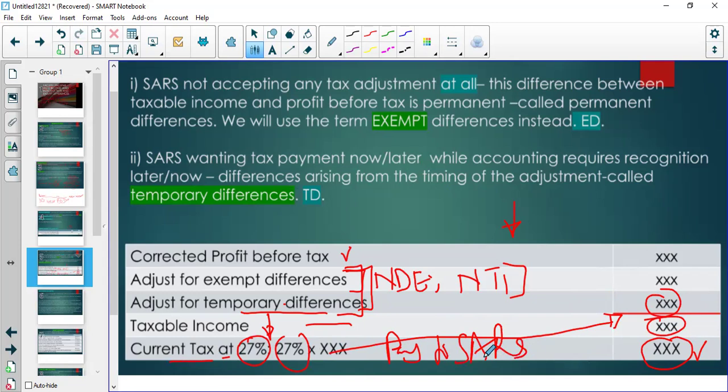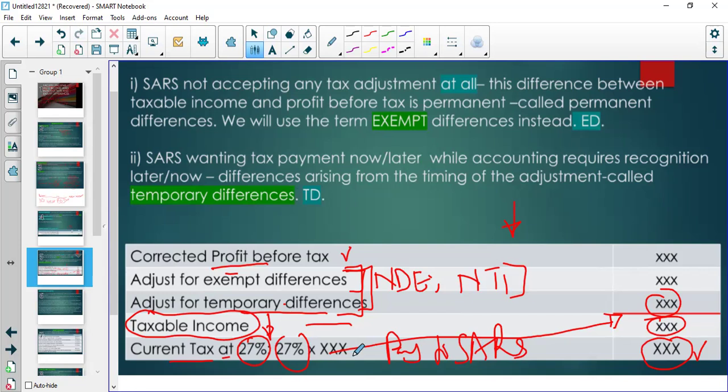And remember, current tax is based not on profit before tax, but on taxable income. After the adjustments are done, then we can apply the percentage to taxable income, not to profit before tax.